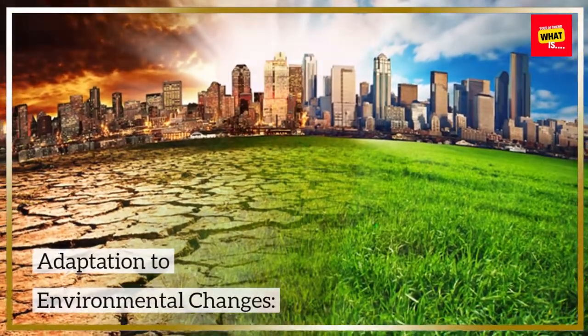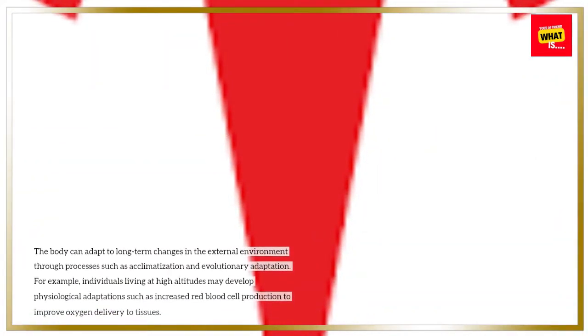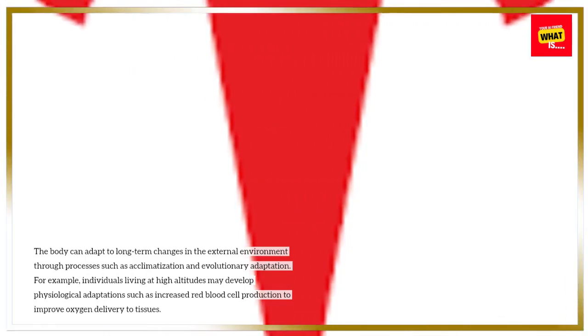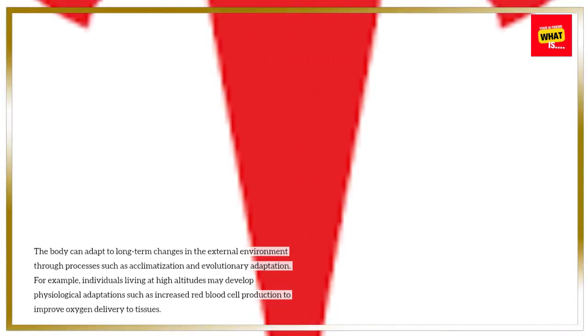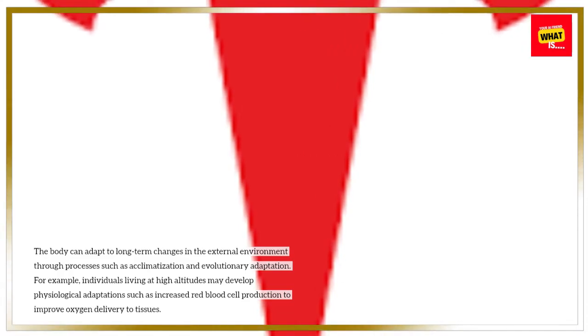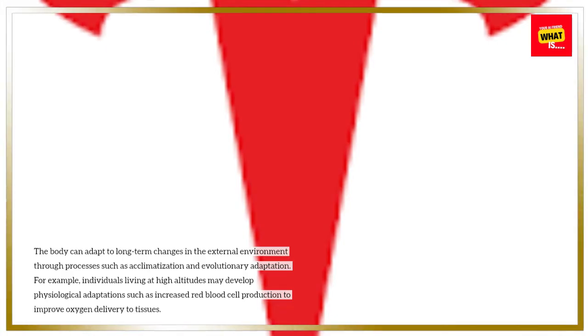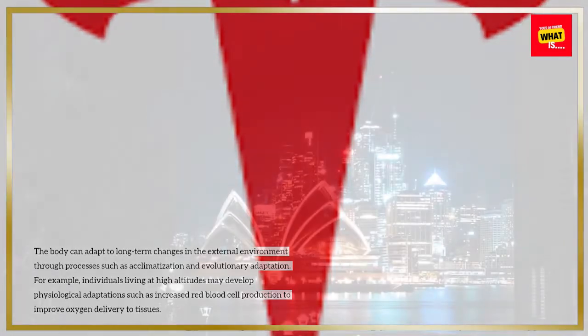Adaptation to environmental changes. The body can adapt to long-term changes in the external environment through processes such as acclimatization and evolutionary adaptation. For example, individuals living at high altitudes may develop physiological adaptations such as increased red blood cell production to improve oxygen delivery to tissues.